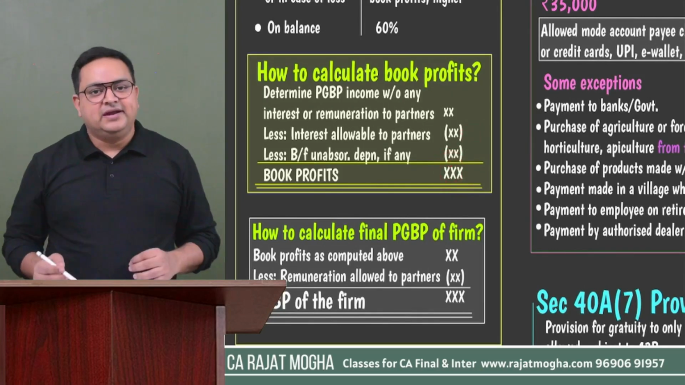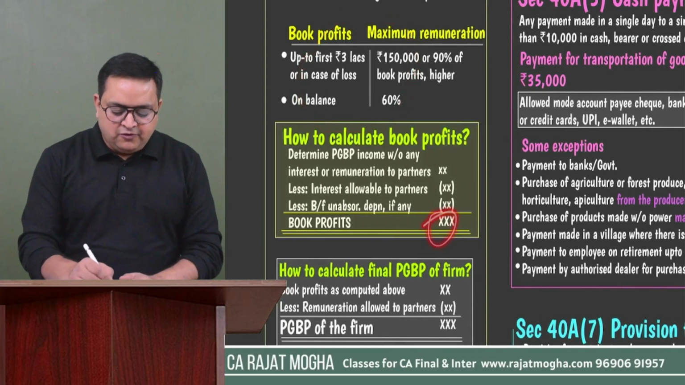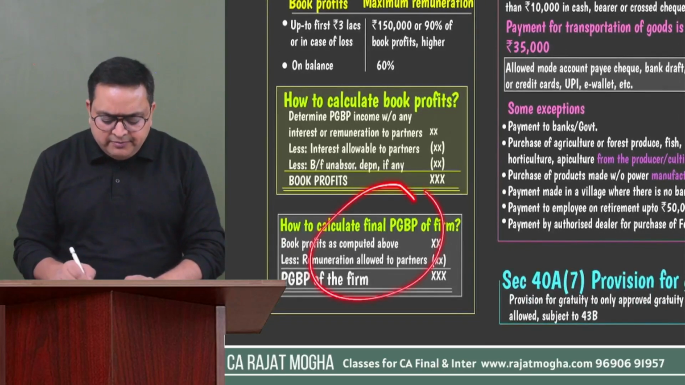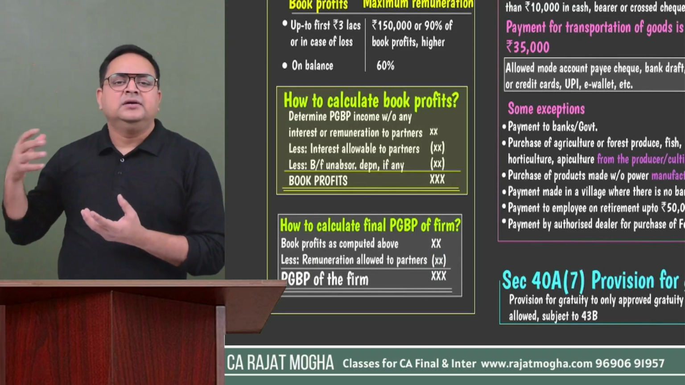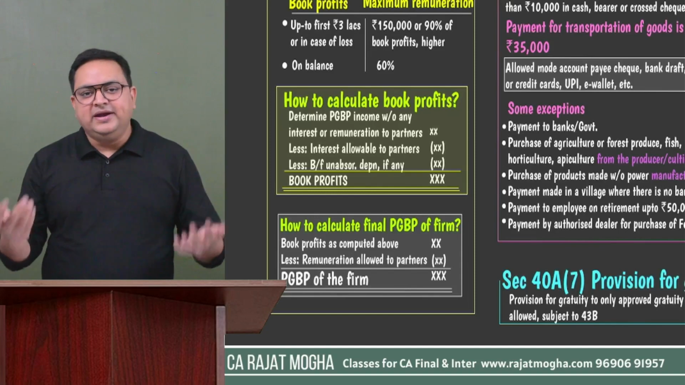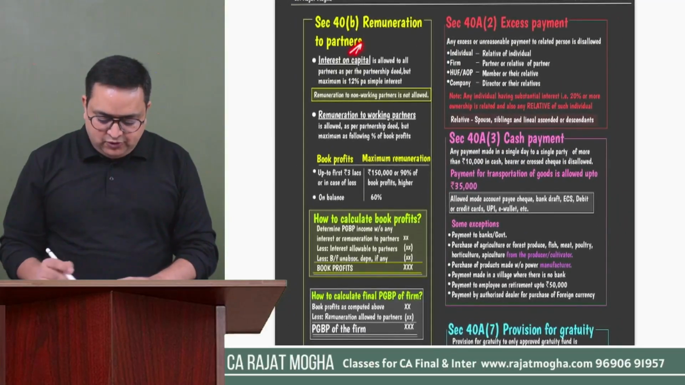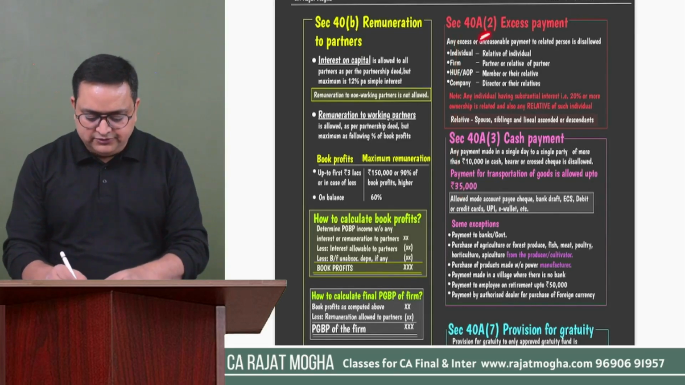This is how book profits are computed, and the maximum remuneration you can pay: on the first 3 lakh of book profit, this much amount, and on the remaining amount, 60% of such book profits, right? And finally, how will you calculate the PGBP income of the firm? Whatever the book profits, just deduct the remuneration which you are paying to the partners, which is allowed. Deduct that, you will get your PGBP income also. Right? So this was section 40 small b. Then we have other important sections. 40 small b is a bit important also.